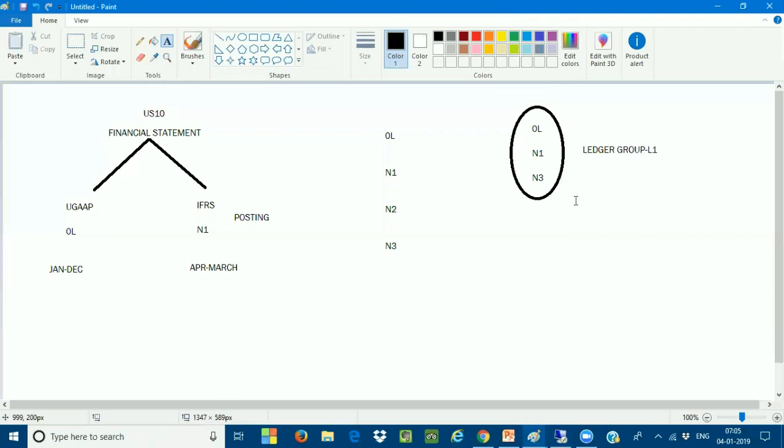But my other question was, if you post any transactions in the non-leading ledgers, does it get inherited into the leading ledger? No, sir. Okay, all right. Thank you. Hey, Mahesh, a question. If there is an extension ledger for a leading ledger, and I posted to this extension ledger, does it automatically go to the non-leading ledger as well?